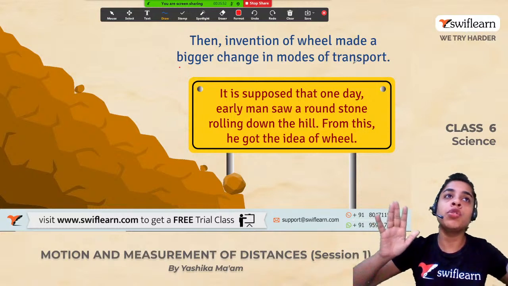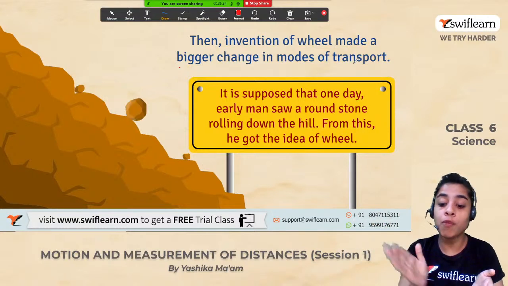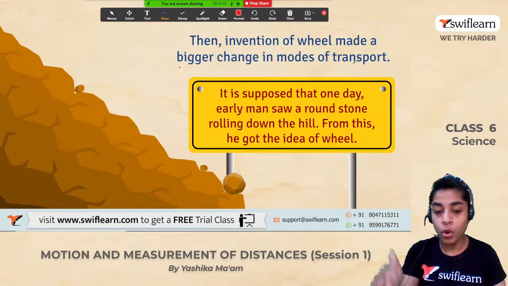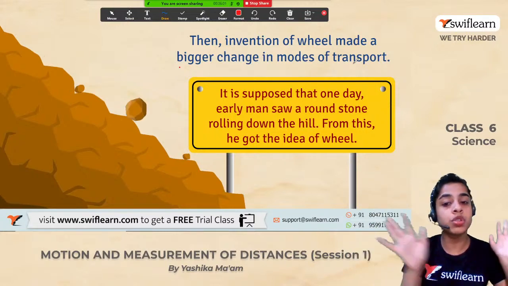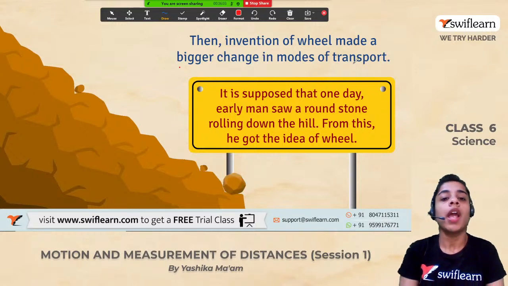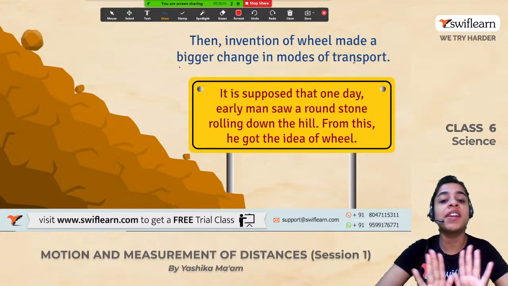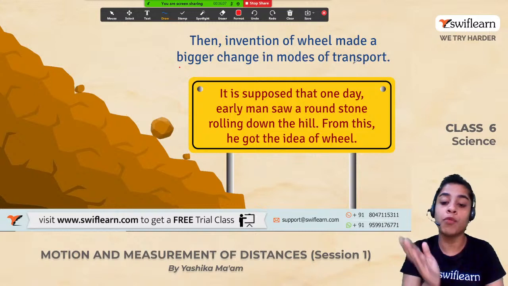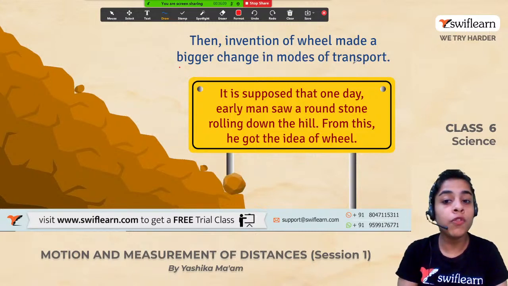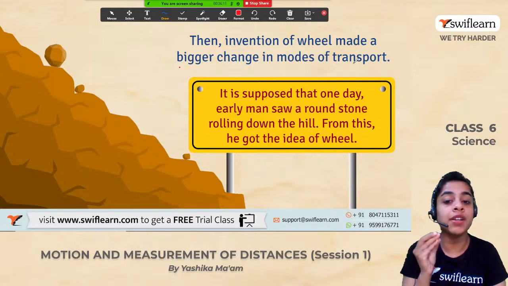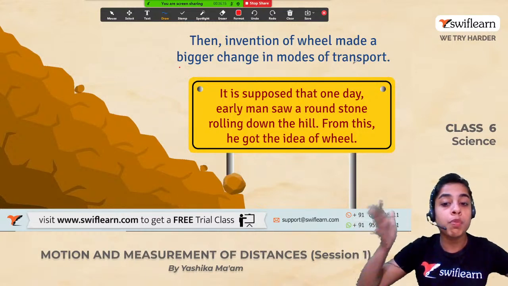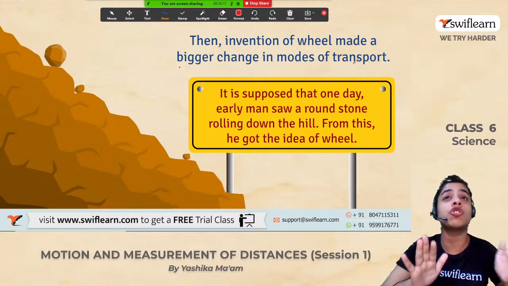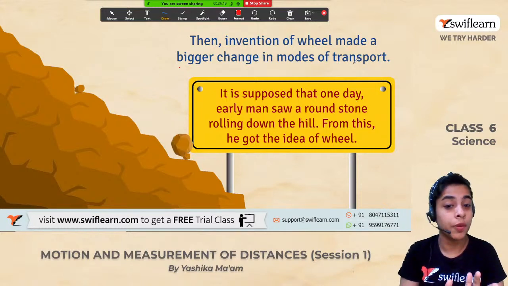Okay, you have a huge box to be moved from one place to another. आपको एक बहुत बड़े and heavy box को एक जगह से दूसरी जगह लेकर जाना है. All right, and I tell you to push it, drag it, and take it from one place to another. Don't you feel it is going to be very tiring and very tough for you to move that huge box from one place to another just by dragging or pushing it?